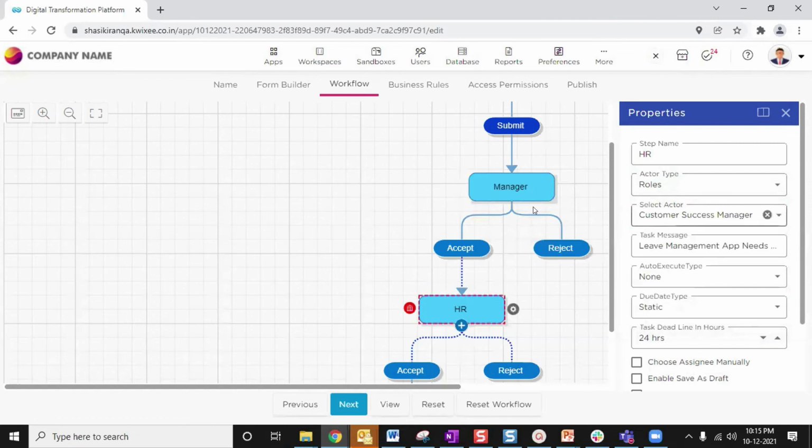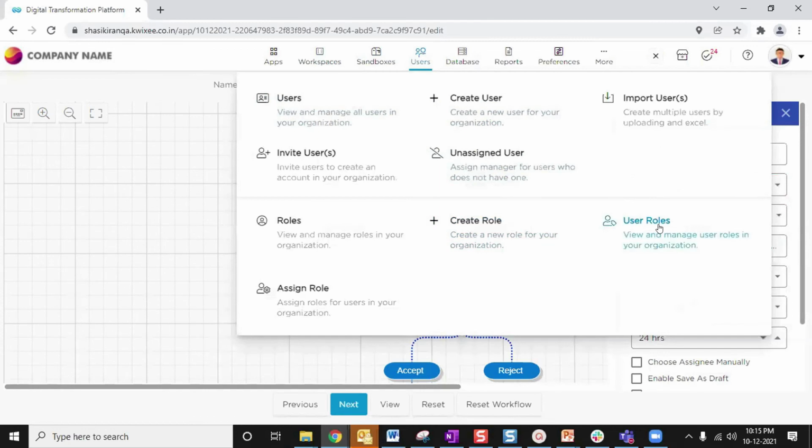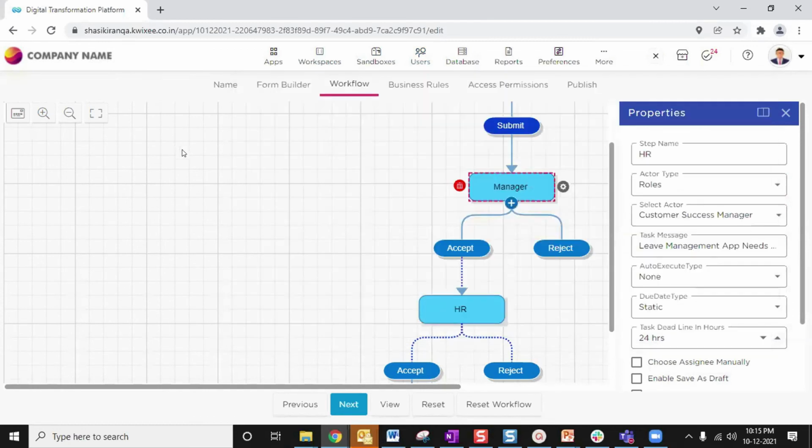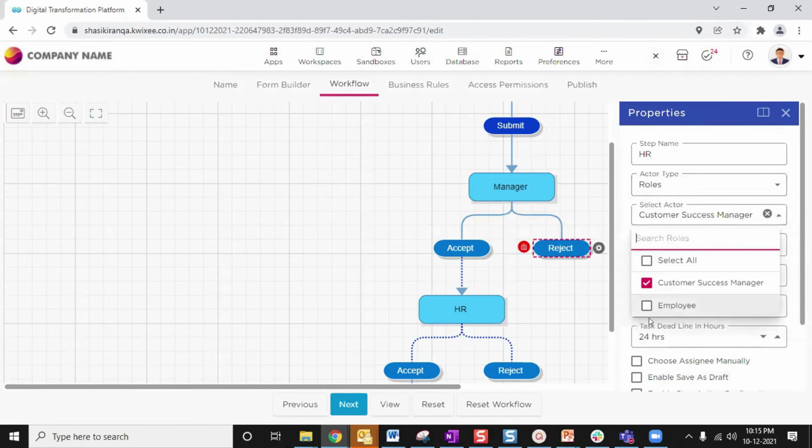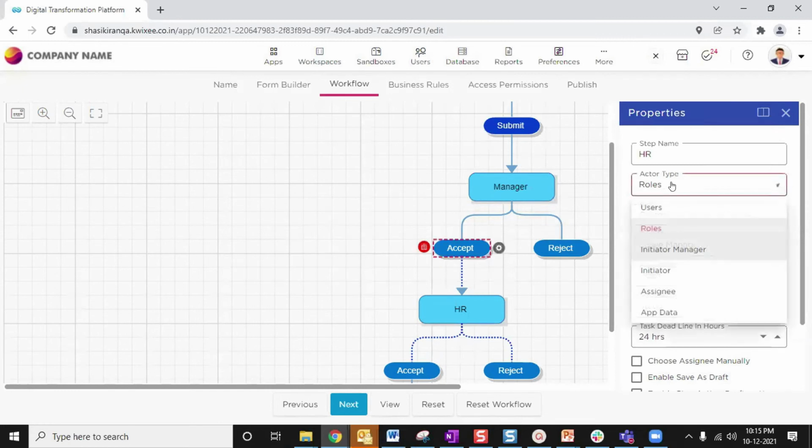If you want to put an HR role, you can go to users, go to user roles, and add a role in the workspace, as we have seen now. The role whatever you have added can be seen here. There will be one more option populated there as HR, and you can select HR. So this is how the roles will be shown to you.